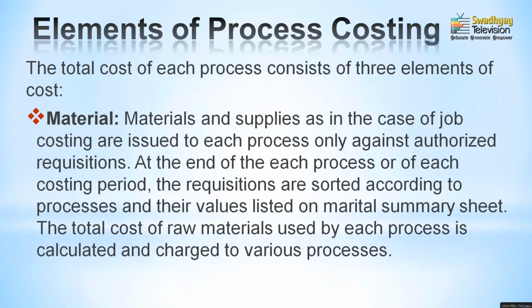What would be the first part is material. How could the material cost be identified? Whatever amount of raw material has been introduced in the first process will be recorded in the first process account, and at the end of each process or costing period they can identify the amount of material cost, and material would be identified through the material sheet.